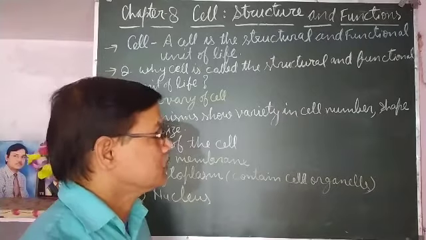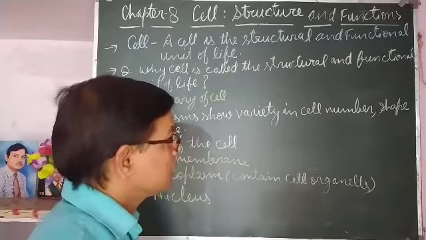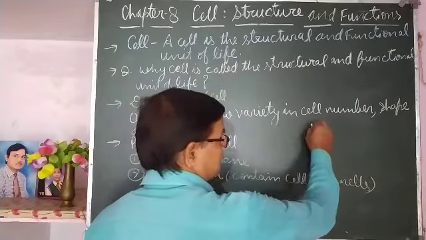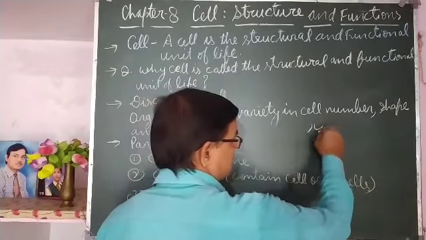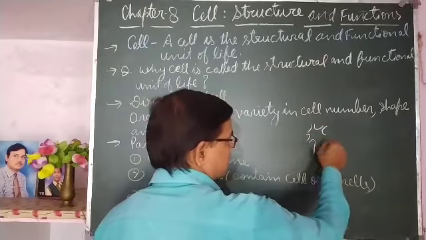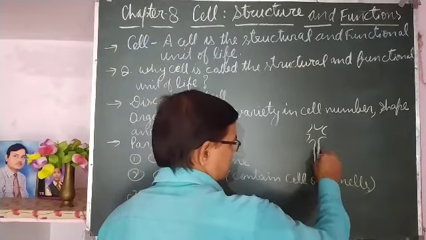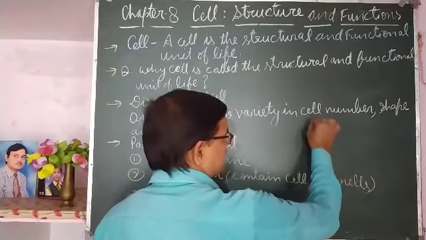And if we talk about nerve cell, the nerve cell is branched, and the diagram is given in your book. It is something like this.